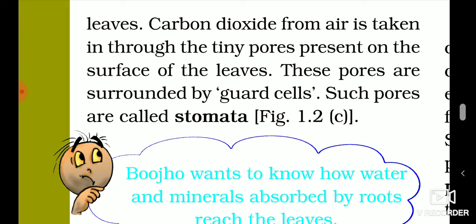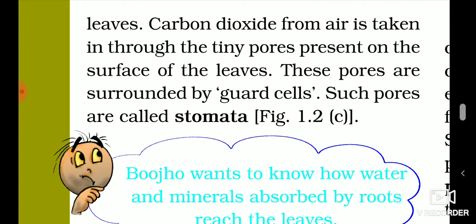Now what are the things required for photosynthesis? Those are carbon dioxide, water, sunlight, and chlorophyll. These things are required for photosynthesis to be carried out. So how do plants get carbon dioxide? From air.